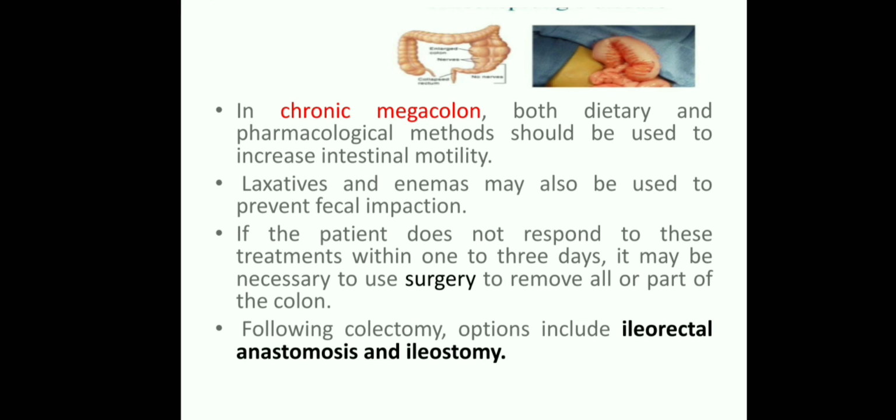The surgical management of this Hirschsprung disease or megacolon is colectomy. Options include ileorectal anastomosis and ileostomy. Ostomy means to open. In ileorectal anastomosis, from the ileum up to the rectal part they cut that part and remove it. Colectomy, okay, they are removing it and then they anastomose the end-to-end part. Okay, ileostomy will be done. This is the surgical treatment for chronic megacolon. Okay, this is about the management.